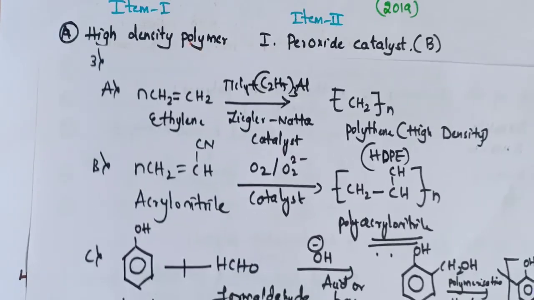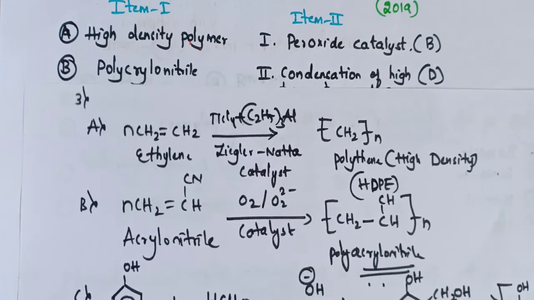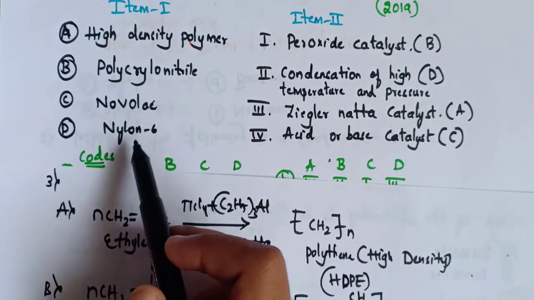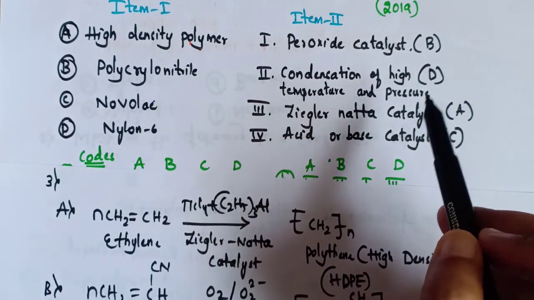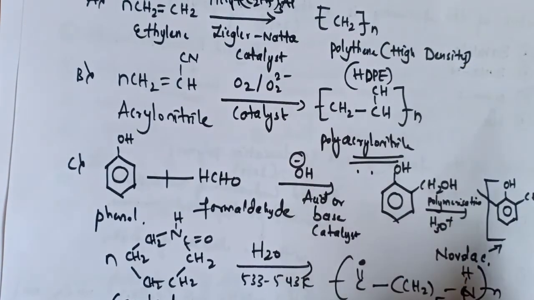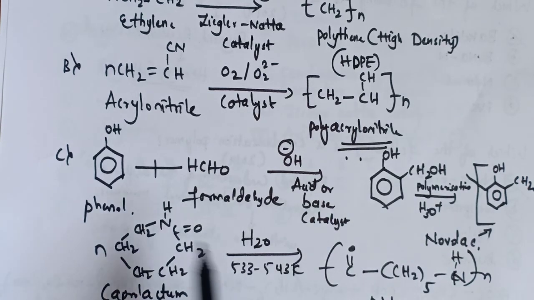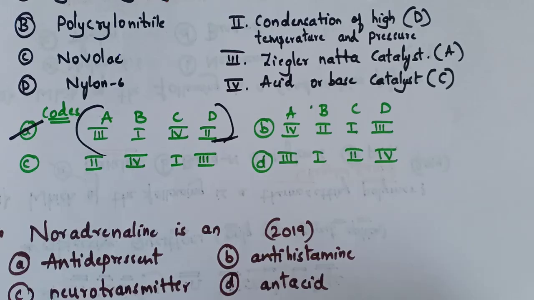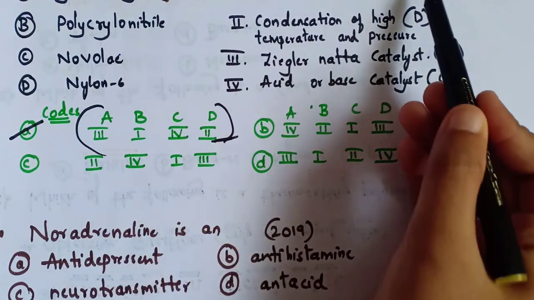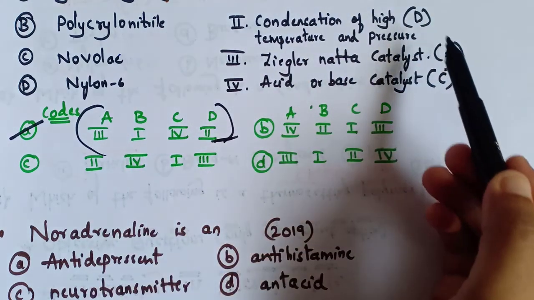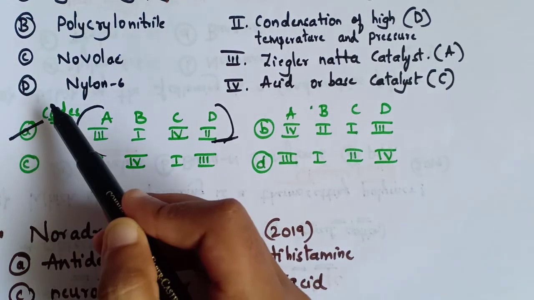So at high temperature and high pressure, condensation is performed. We will obtain nylon 6. So for nylon 6, the correct match is condensation at high temperature and pressure. It is obtained by the condensation polymerization of caprolactam under high temperature and pressure. So the correct codes for this are A3, B1, C4, D2. So the correct option is option A.